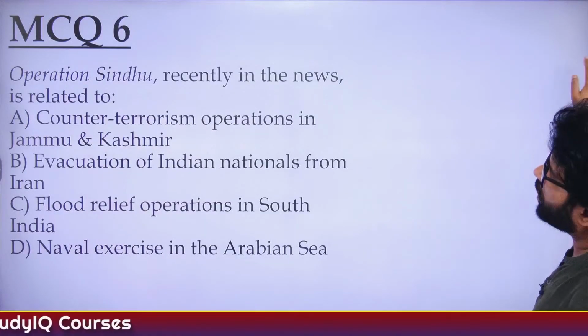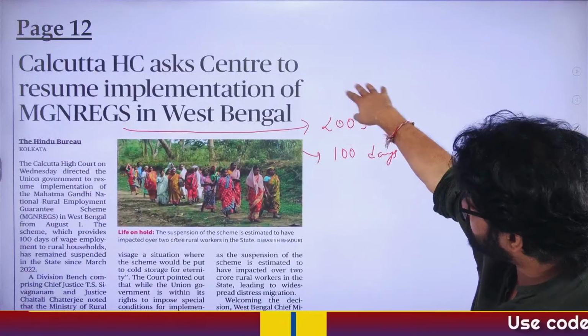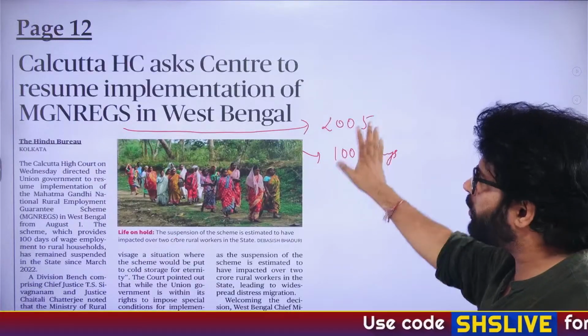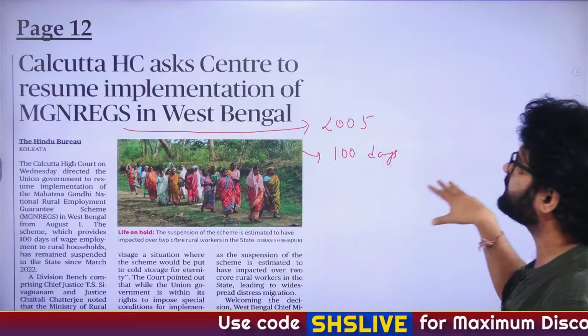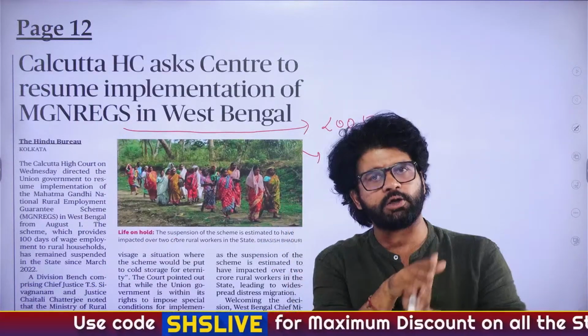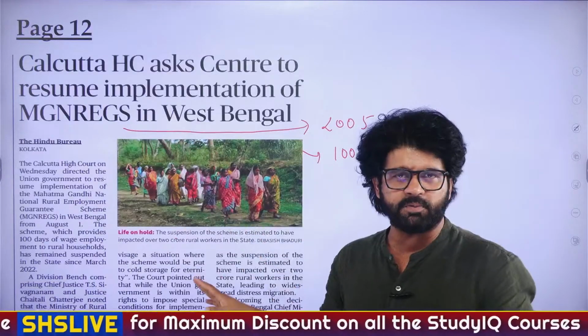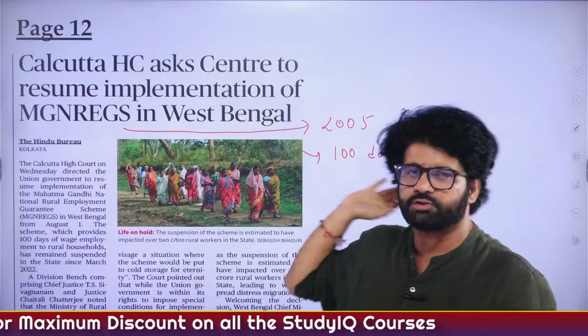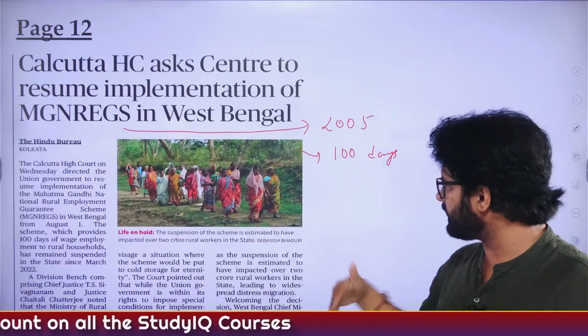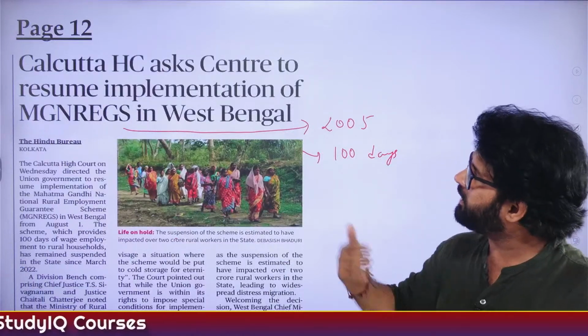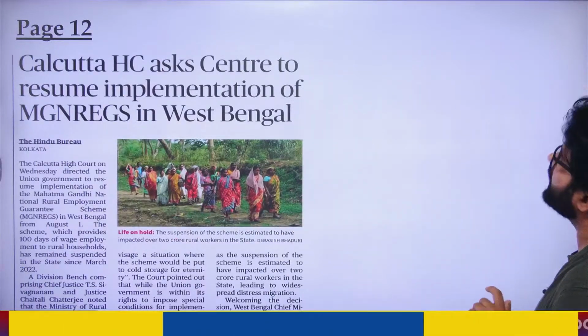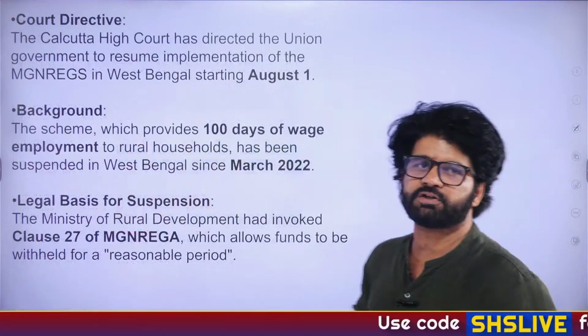Cool. So what are we discussing here? Let's try to understand this thing. So hope you understood what we are discussing. In Bengal, they stopped it in 2022. Mamata Banerjee ma'am is saying that she did not file this case in Calcutta High Court. Some other organization of Bengal did, and now Calcutta High Court is saying to the Centre, please resume implementation. You cannot stop it for such a long period.